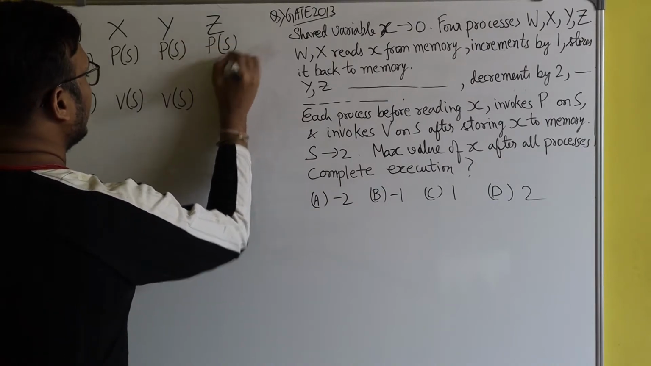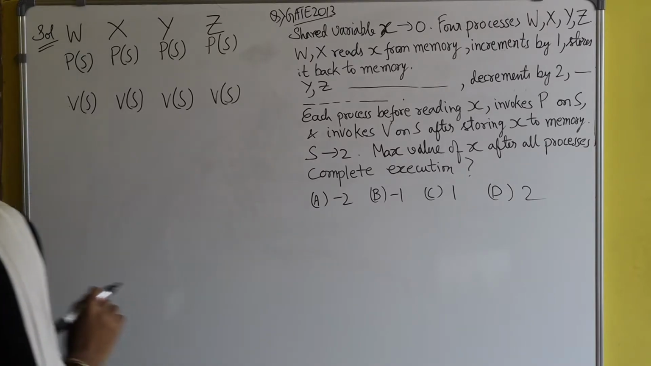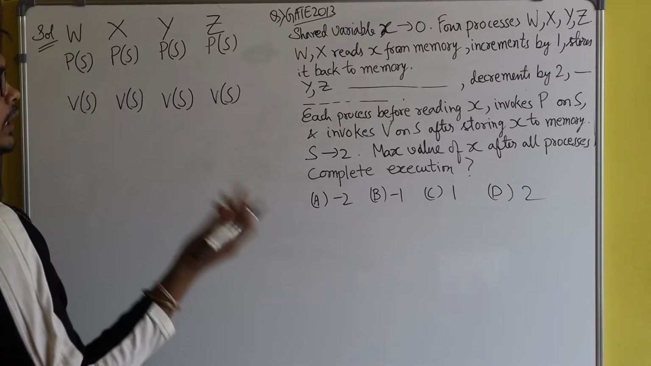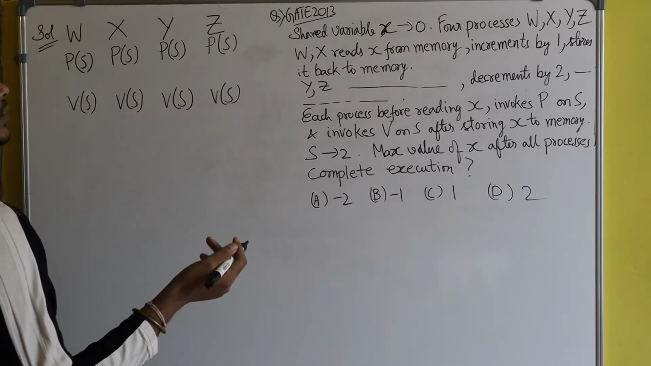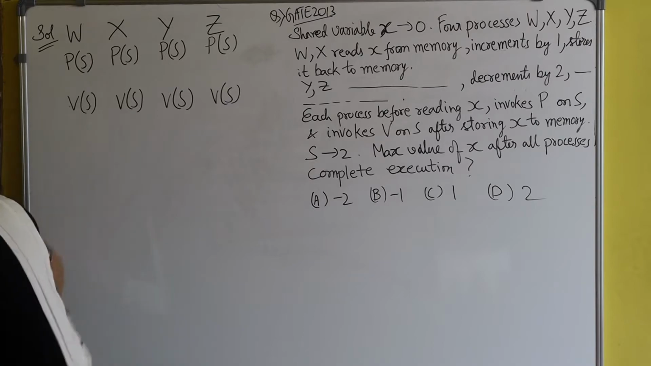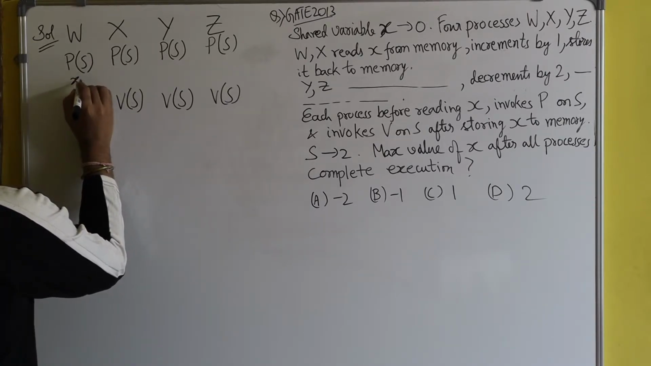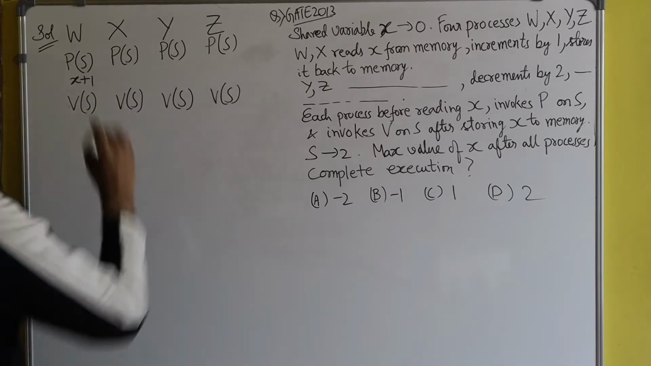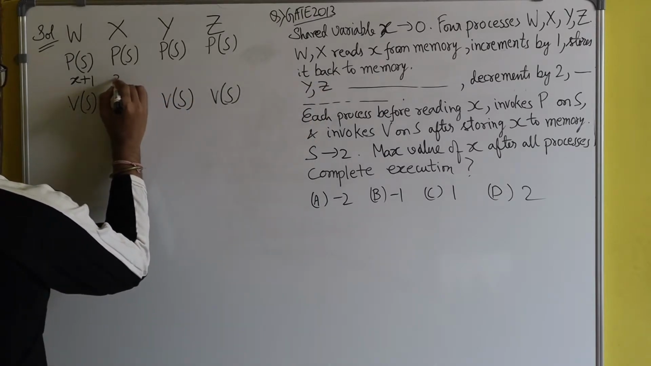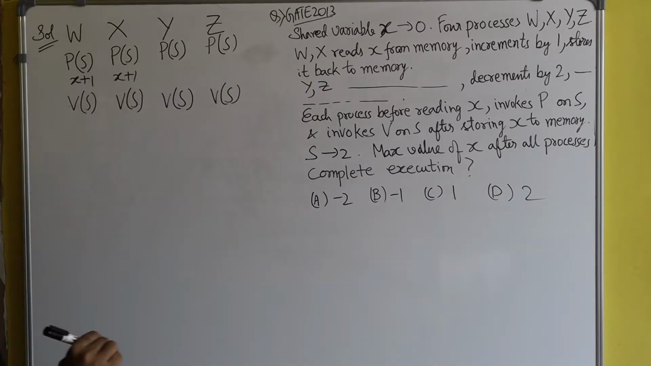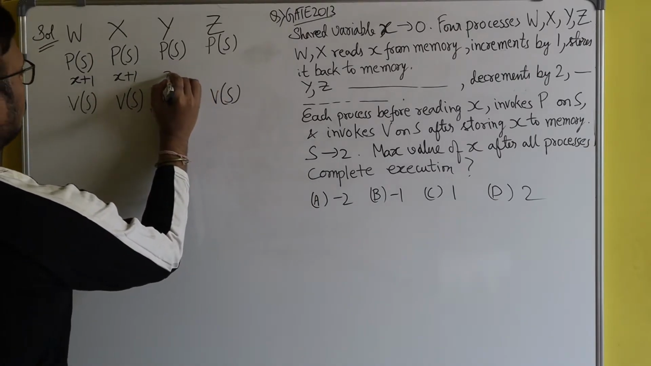But inside the critical section, their tasks will be different. The task of w is to read the value of x from the memory, increment it by 1, and then store it to the memory. Whatever the value of x, w will increment it by 1, and x will also do the same thing. Both w and x do the same. And y and z will decrement the value of x by 2.